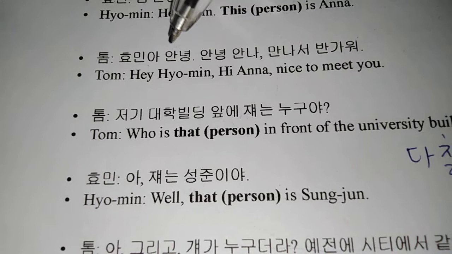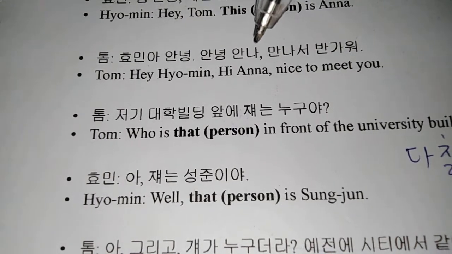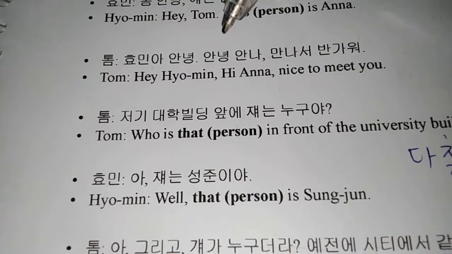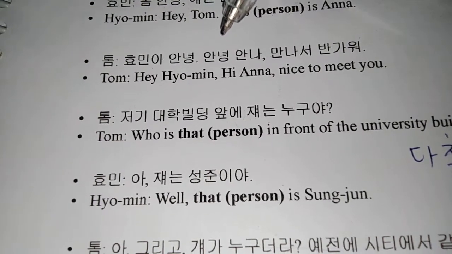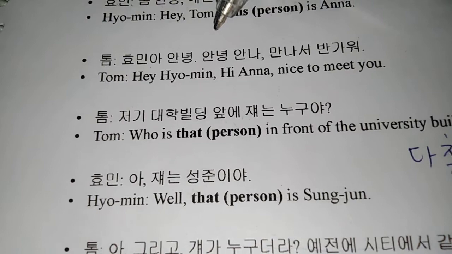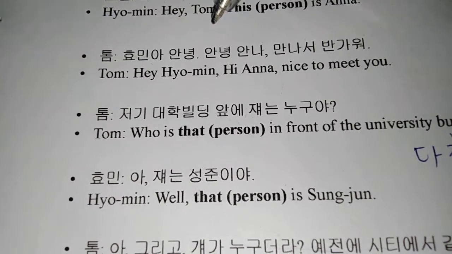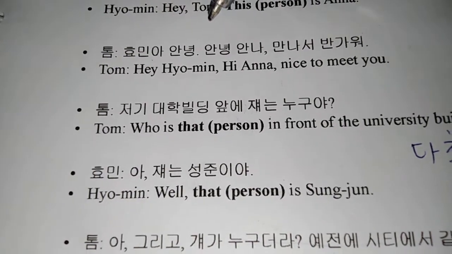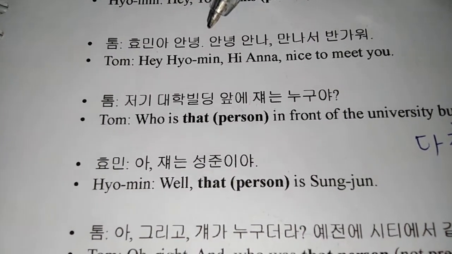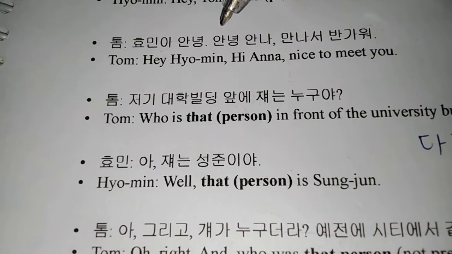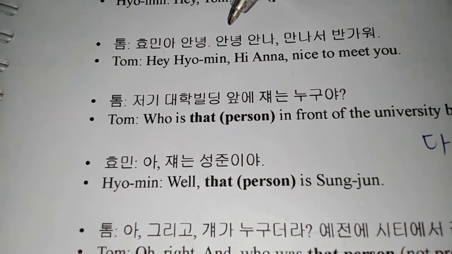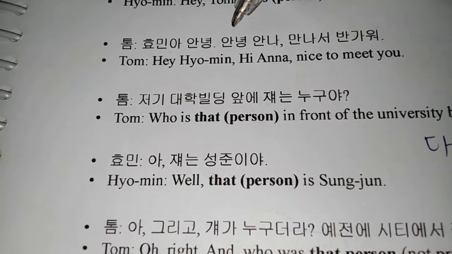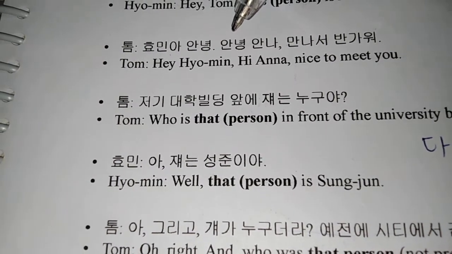So, 효민아, 안녕. 안녕, 안나. 만나서 반가워. 안녕 means you are literally saying hi. 안녕 can be both hi and bye. And 안녕 is the informal form of 안녕하세요. 안녕하세요 is 존댓말, and it is usually used as a greeting when you meet someone.